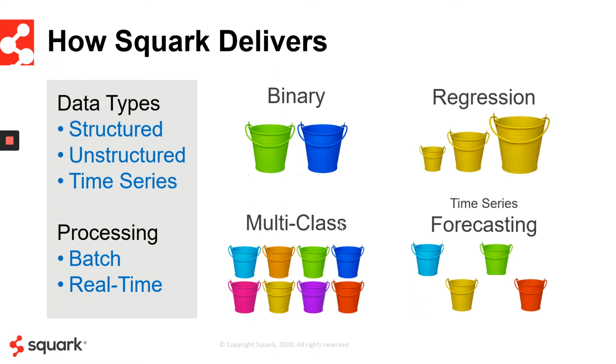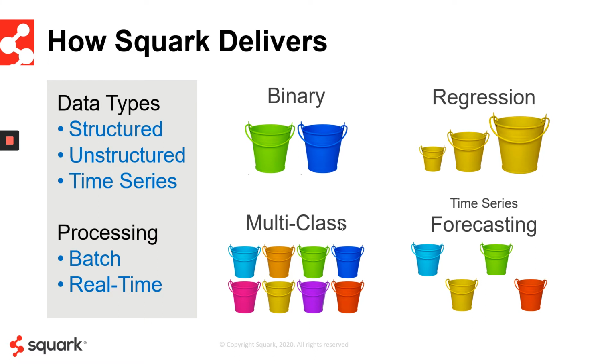You may have 10 different offers that you sent out to your customers, and you have response data. We can learn from the response data and then predict which of those 10 offers are most likely to be responded to by new customers and the probability of those customers to respond to the other 9 offers. All of those are examples of multi-class classification.